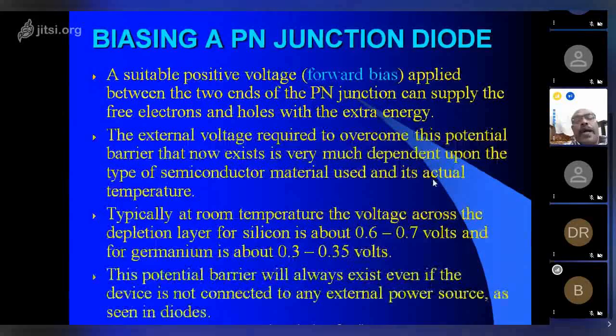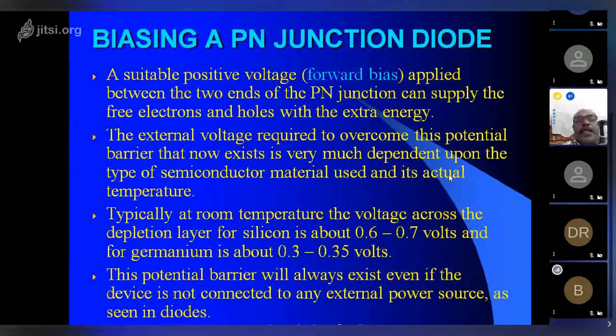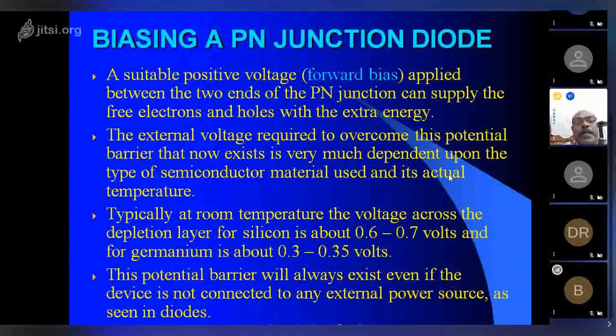How to bias the PN junction diode. A suitable positive voltage applied between the two ends of the PN junction can supply the free electrons and holes with the extra energy. The external voltage required to overcome the potential barrier is very much dependent upon the type of semiconductor material used and its actual temperature. Typically, at room temperature, the voltage across the depletion layer for silicon is 0.6 to 0.7 volt and for germanium is about 0.3 to 0.35 volt. These potential barriers always exist even if the device is not connected to any external source.